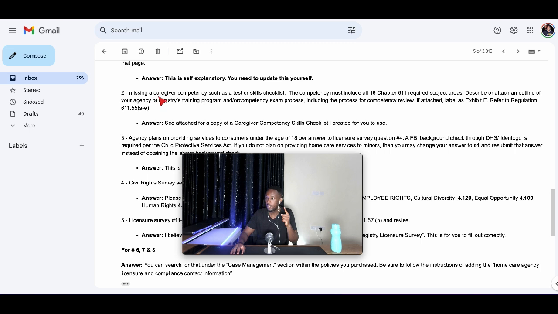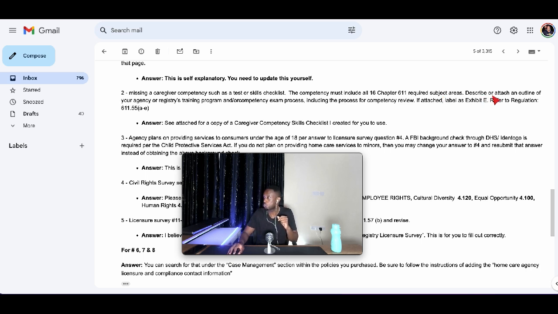It says, missing a caregiver competency such as a test or skills checklist. The competency must include all chapter 16, 611, blah, blah, blah, required subject areas. So what they're referring to on this section here is, on the application form, look for chapter 16, and it'll clarify exactly what is required for that competency skills checklist.